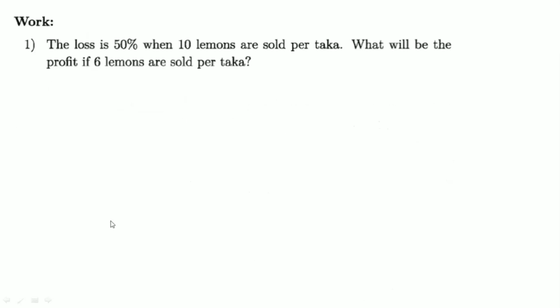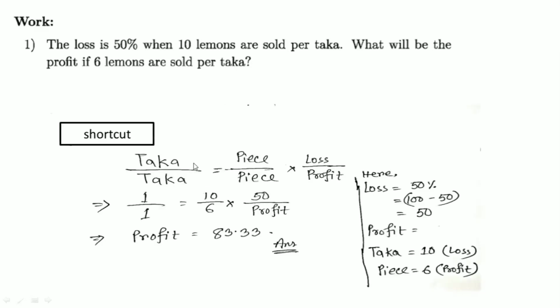Okay. And the final math. The loss is 50% when 10 lemons are sold per taka. What will be the profit if 6 lemons are sold per taka? It's very similar to the previous two maths. And I think there is no need to go for the proof. Do it by yourselves. However, I give the solution.